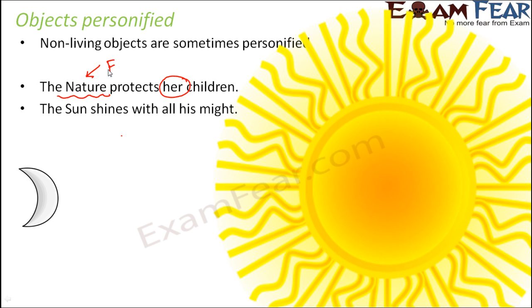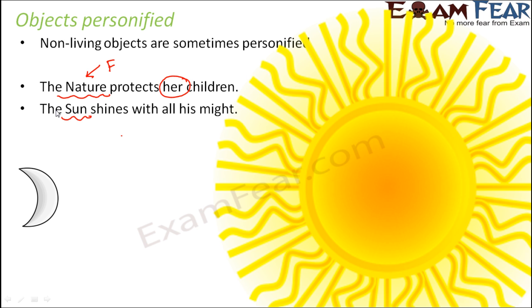The sun shines with all his might. In this case again, we have personified the sun. Right? So sun as such is a neuter gender. It is neither male nor female. But we have personified it. We have written the statement in a way as if sun is a person and the sun is doing some work. And what is the work that the sun is doing? The sun is shining. The sun shines.